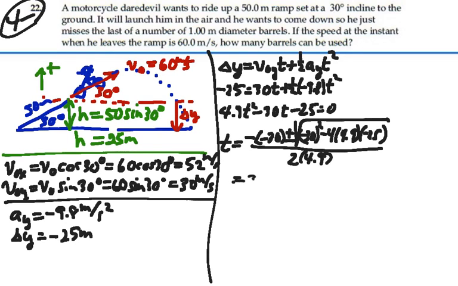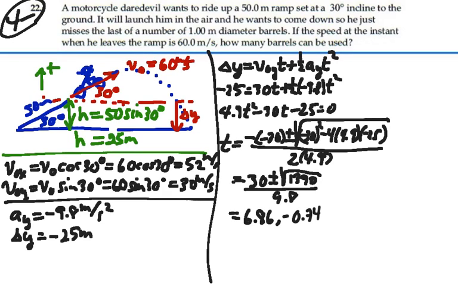So this is going to be 30 plus or minus what's in the radical, square root of 1390, all over 9.8. So this will be 6.86 seconds if we use the plus sign, and a negative 0.743 seconds if we use the minus sign. Well, we don't know how to go back in time yet, so we don't choose the negative answer, so we're just going to use the positive time.